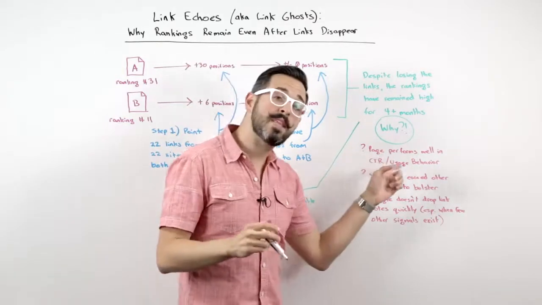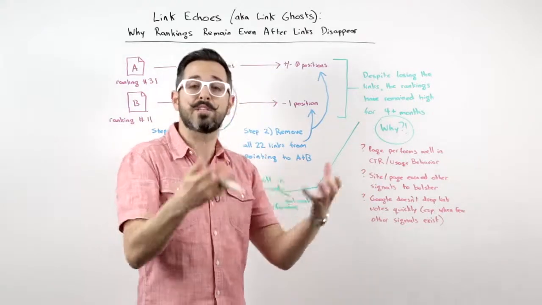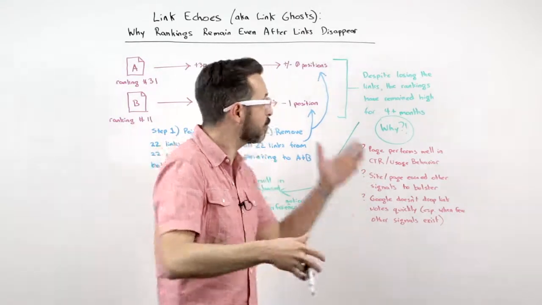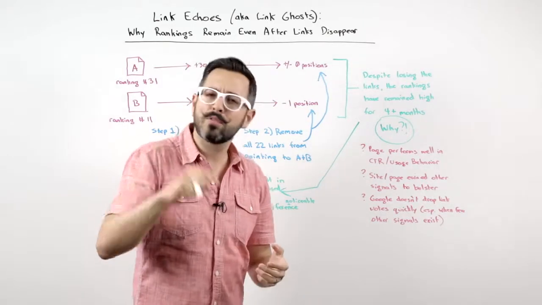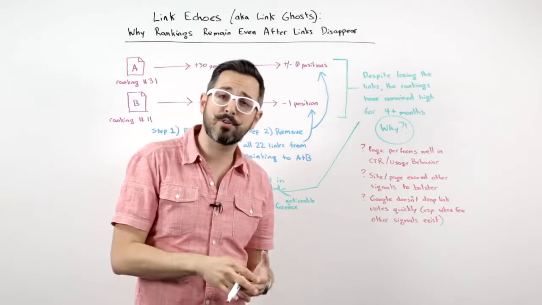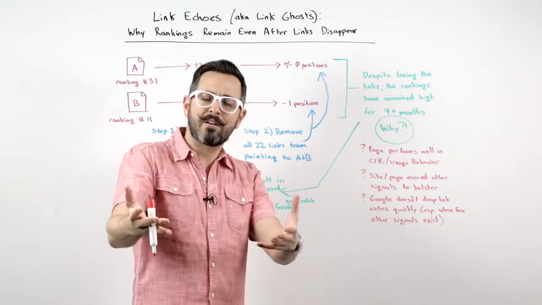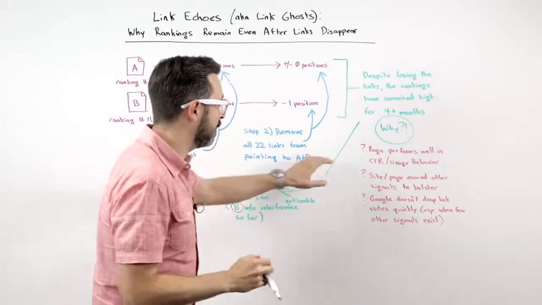It could be that maybe that page ends up performing well in Google's analysis of its user and usage data, right? It ranks well for this relatively unpopular query. It's ranking #1. And you know what? Google's finding that the click-throughs are still pretty high. There's not a lot of pogo sticking back to the results. Maybe they're going, hey, this page looks legit. Let's leave it here, even after the links disappear.